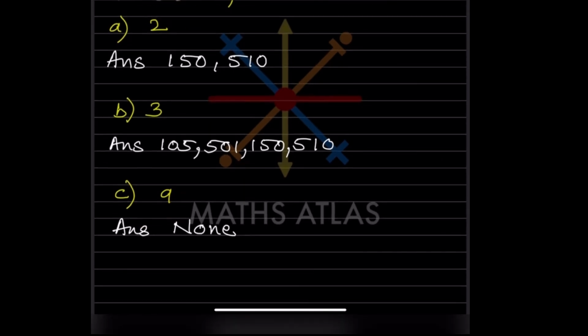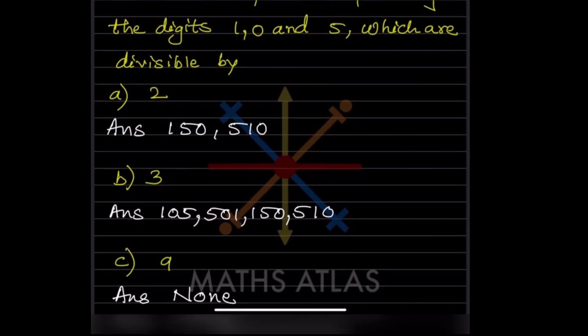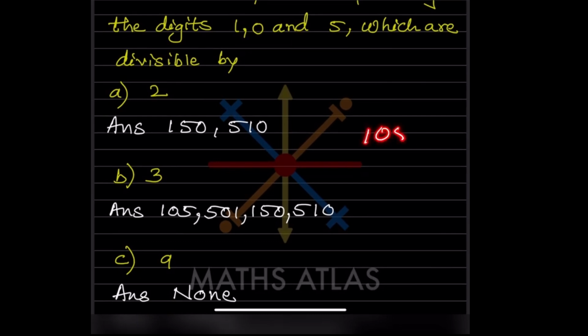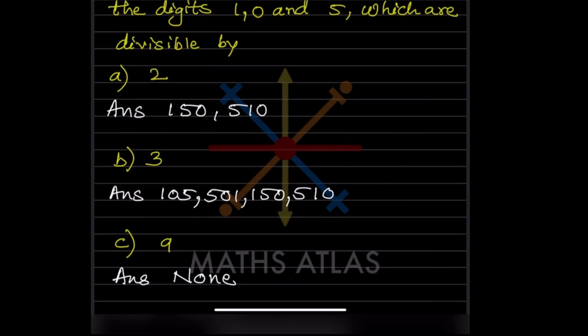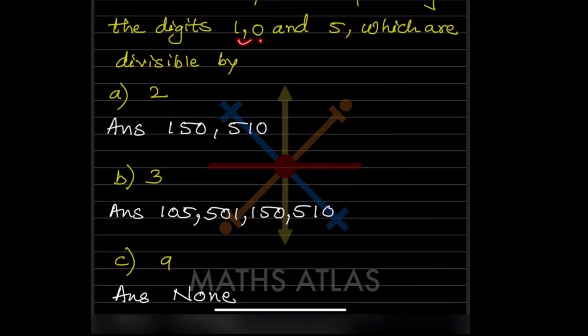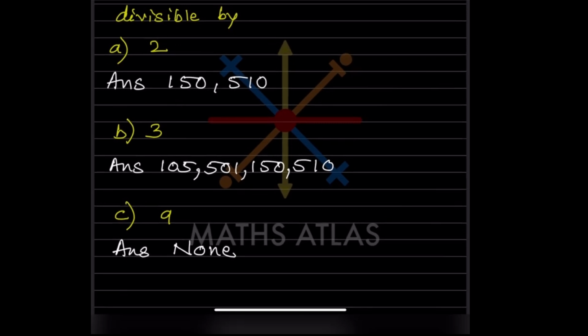And in case of 9, you can take any of the numbers from here. If you take 105, suppose 9 1s are 9, this is not divisible. If you take 150, this is not divisible by 9. You can check any of the numbers: 105 if we take, 150 if we take, 510, and so on. These numbers are not divisible by 9. So we can write here none.